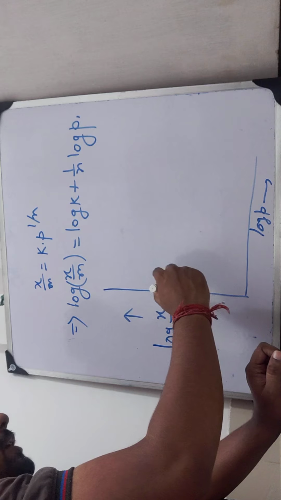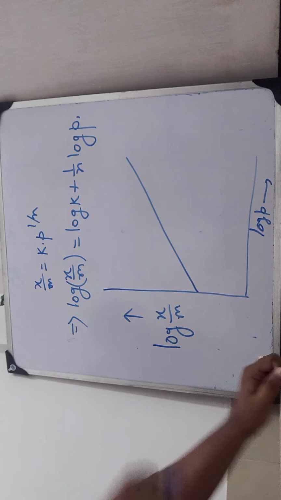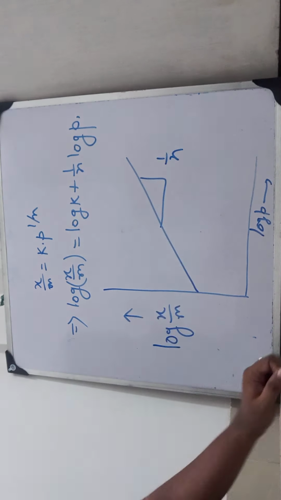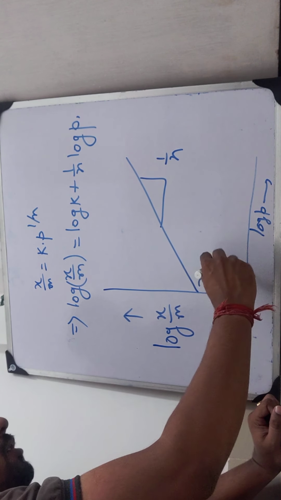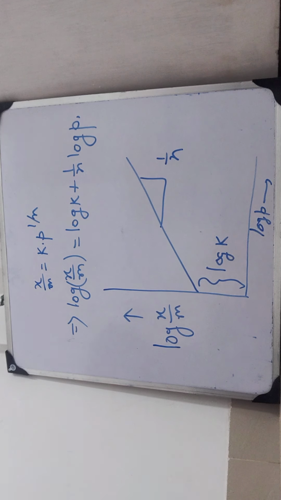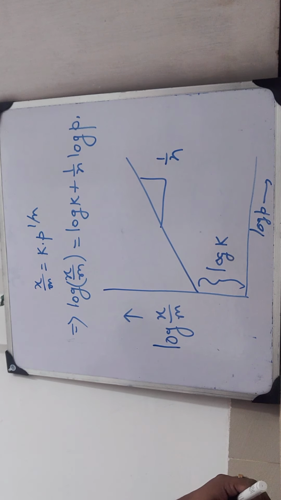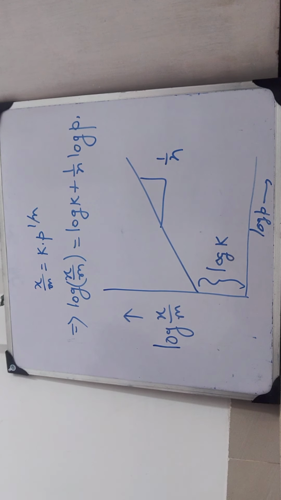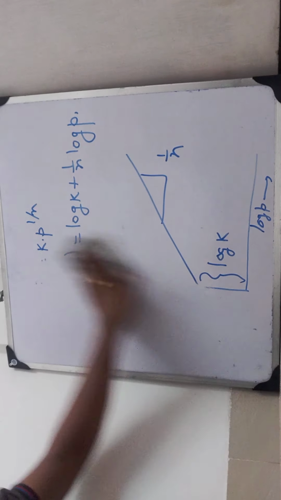This kind of curve I will get. A straight line, and this slope will be what? 1 by n. Is that clear? Okay, and this is the value of log k. Is that clear? So this is actually the Freundlich adsorption isotherm theory. Okay, and there is a practical input and output of this theory. No need to discuss it now.